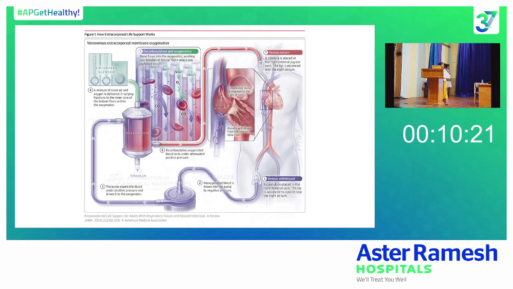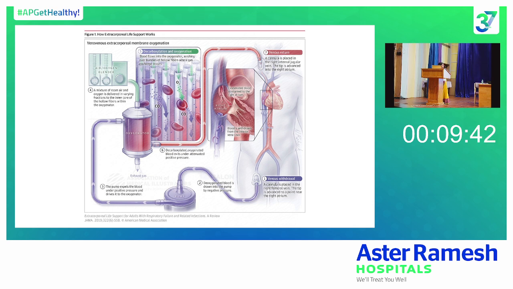So this circuit is about the VV ECMO, veno-venous ECMO. So if you see, in the first level, when we put a cannula on the femoral side, from there the pump will suck the blood from the femoral vein and will give that blood to the oxygenator. There you can see the oxygen and air blender. So through that oxygenator, oxygen and air will go, the blood will get oxygenated and carbon dioxide will get removed, and after oxygenating the blood, it will give that blood back to the venous system in a VV ECMO.